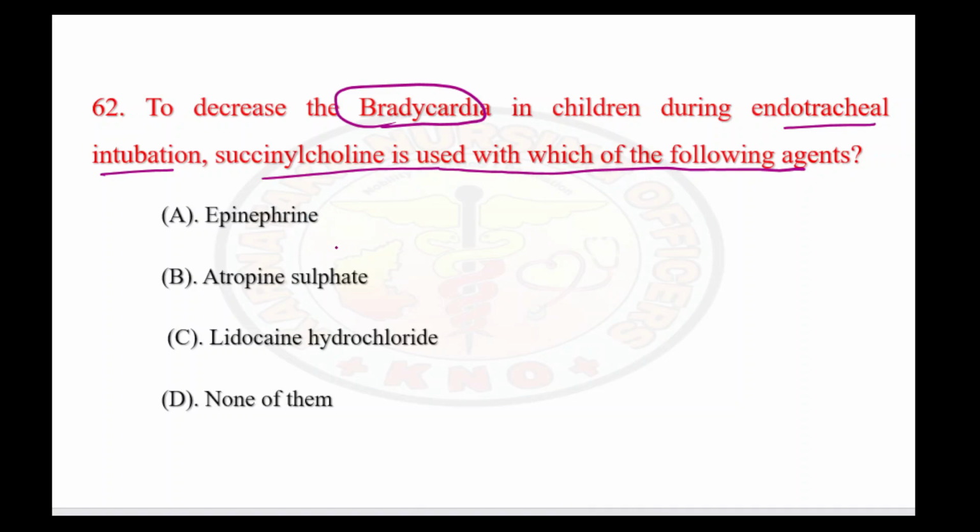Option A is epinephrine or adrenaline. Second option is atropine. Third option, lidocaine. And fourth is none of them. First let me tell you the concept so that we will find out the answer here.